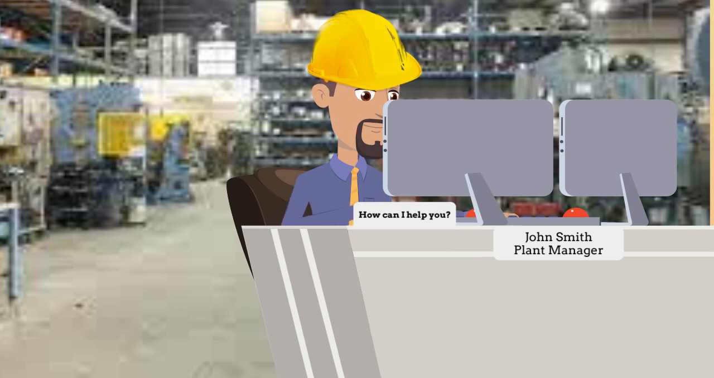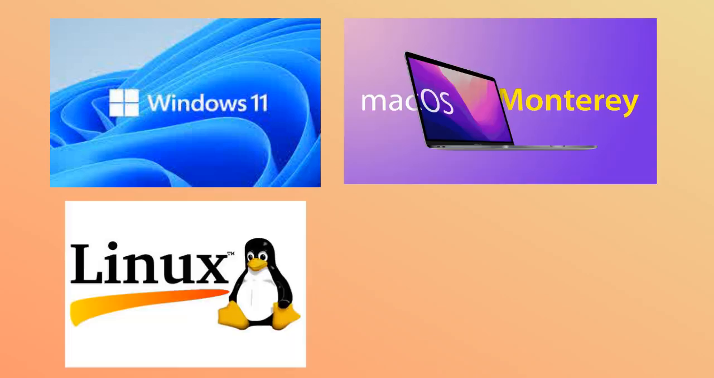There are many kinds of operating systems, but 4 main kinds are in use today. These are Windows by Microsoft, Mac OS by Apple, Linux, and Android.